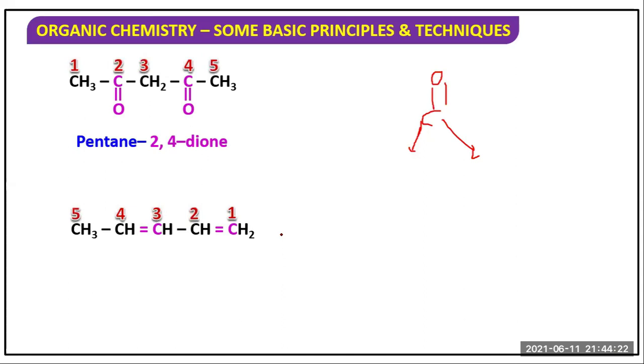So penta-1,3-diyne, one position contains yne and three position contains yne. For this reason, diyne, there are 2 ynes. Penta, because there is a long chain containing 5 carbons, so penta-1,3-diyne. Clear?